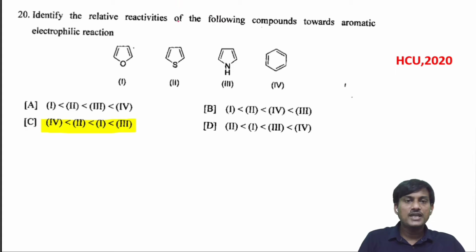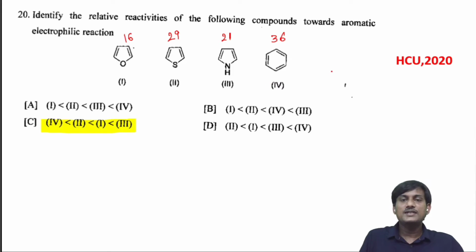Identify the relative reactivities of the following compounds towards aromatic electrophilic reaction. We know that aromatic compounds exhibit electrophilic substitution reactions. The reactivity towards an electrophile of an aromatic compound depends on its resonance energy. Let us take the resonance energy values: furan is 16 kilocalorie per mole, thiophene 29 kilocalorie per mole, pyrrole 21 kilocalorie per mole, and benzene is 36 kilocalorie per mole.